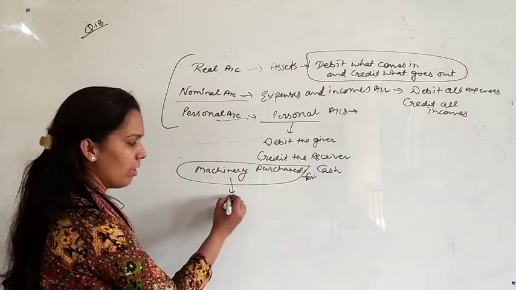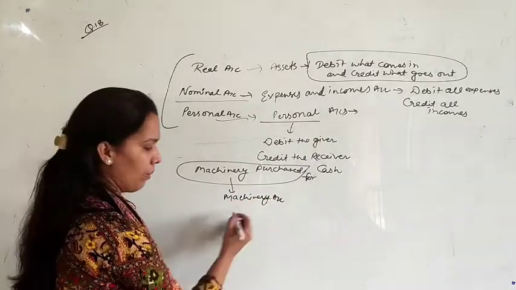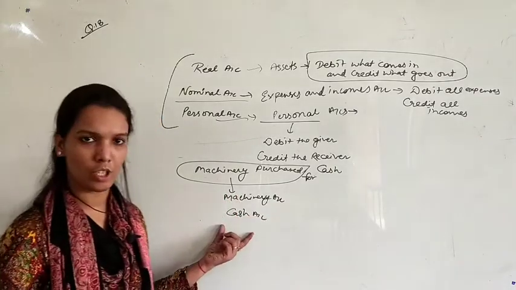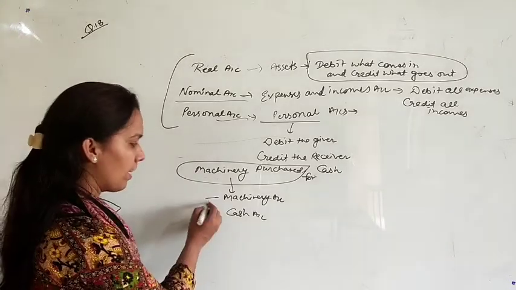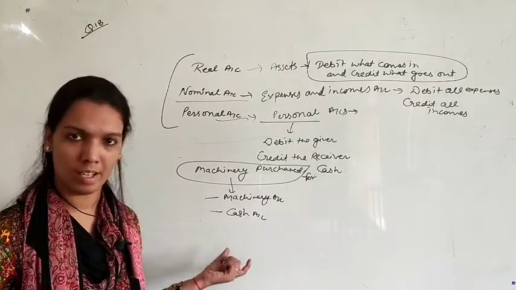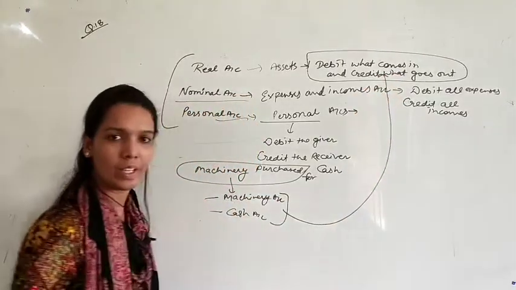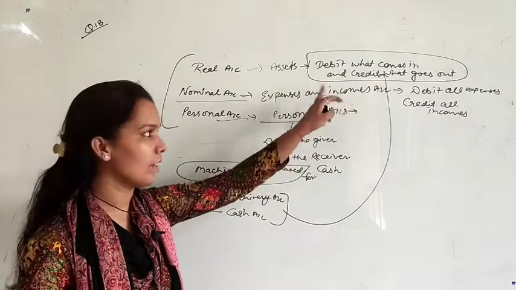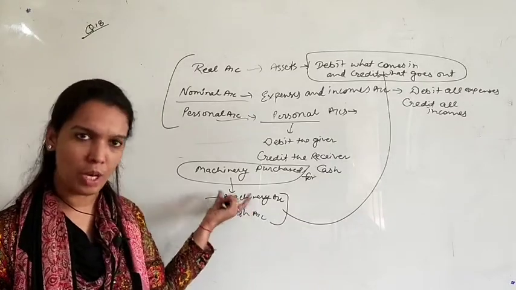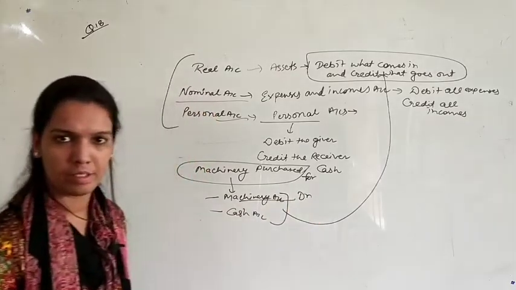The two accounts that are affected: first will be machinery account, and second will be cash account. Now, machinery and cash, both are your assets. Machinery is a fixed asset, cash is a current asset. So on both assets, the rule of real account will be applicable: debit what comes in and credit what goes out. So what is coming into the business? Machinery is coming into the business. You are purchasing machinery, so machinery account will be debited.